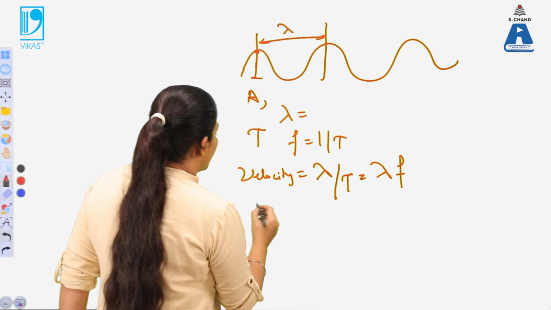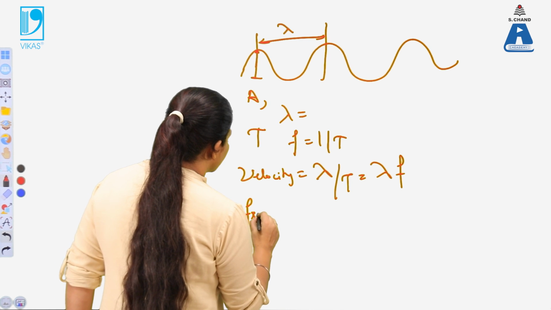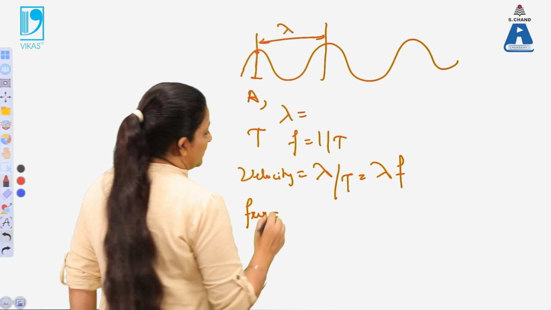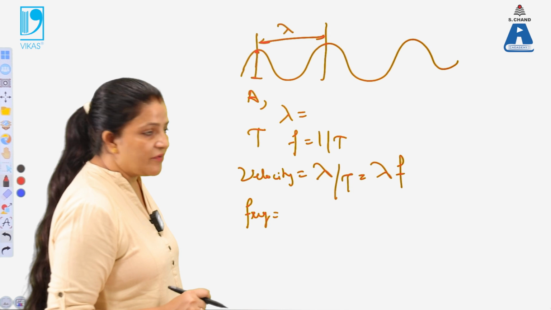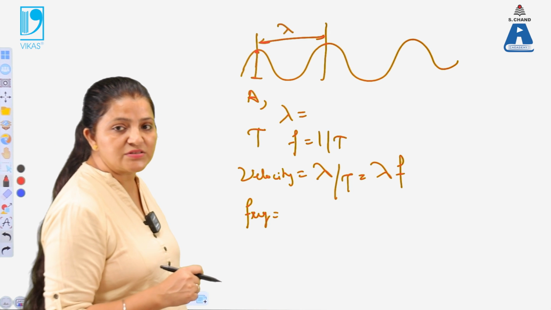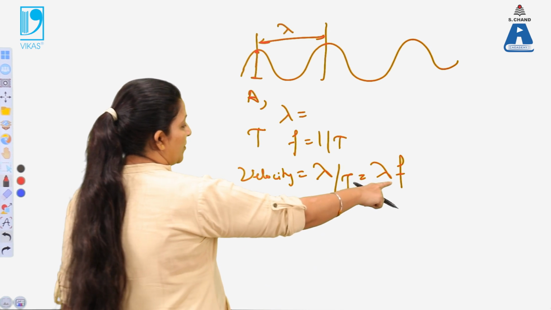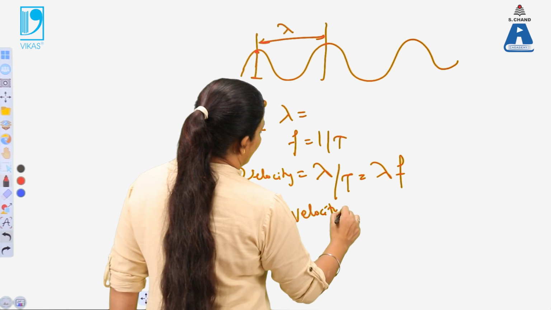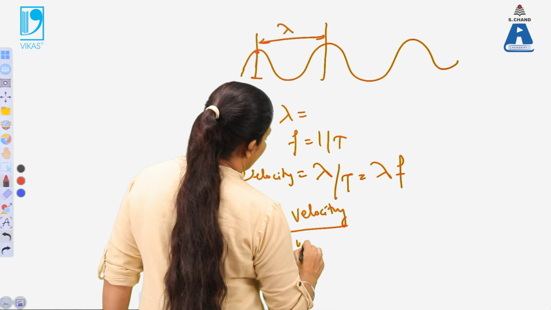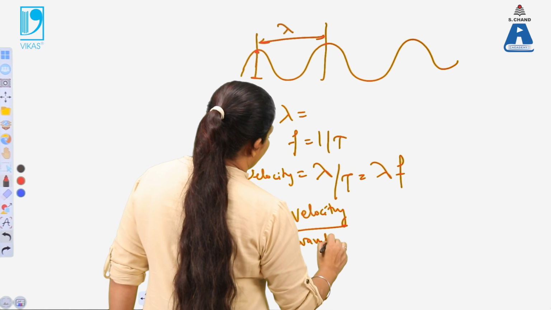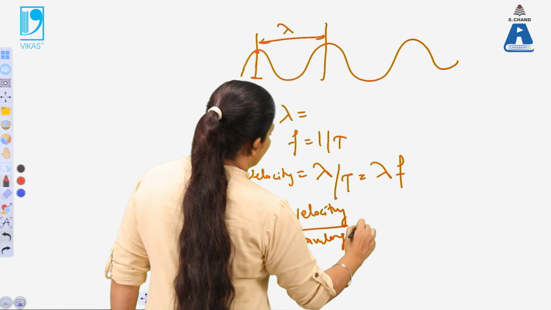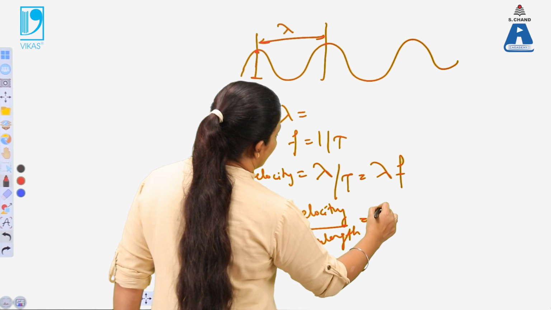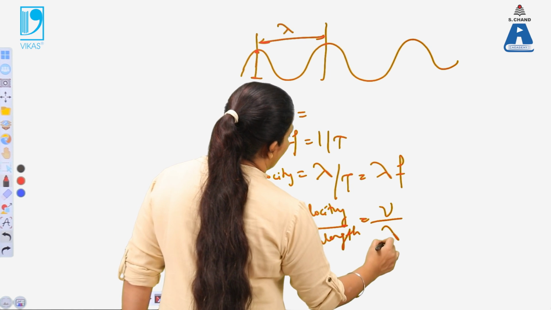When the velocity of the wave and the wavelength are given, we can calculate the frequency. The frequency of the wave is equal to its velocity divided by lambda.